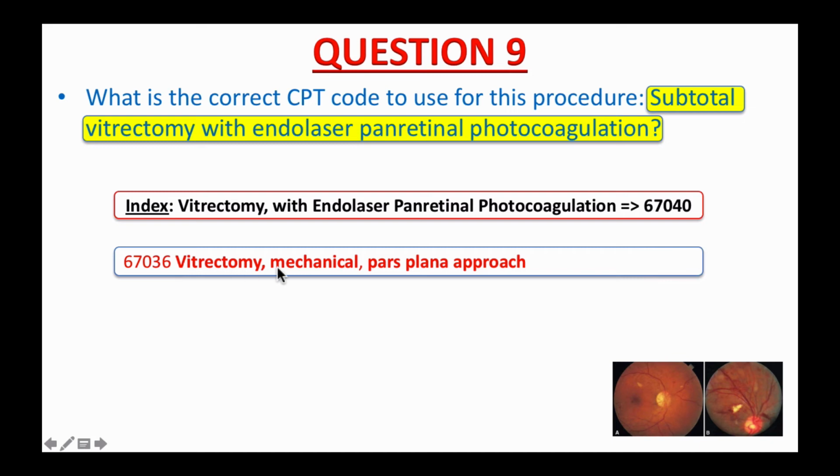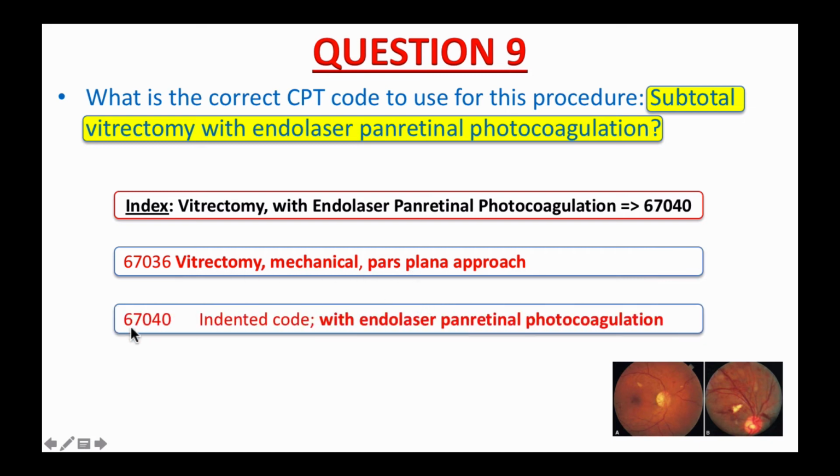67036, vitrectomy, mechanical, pars plana approach. 67040 is indented, so it includes all the information from the parent code above, 67036, except 67040 is performed with endolaser panretinal photocoagulation, and this is the right code to use for the procedure. That said, the correct answer to this question is 67040.